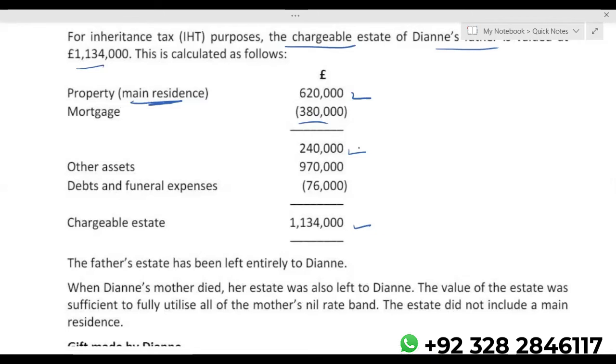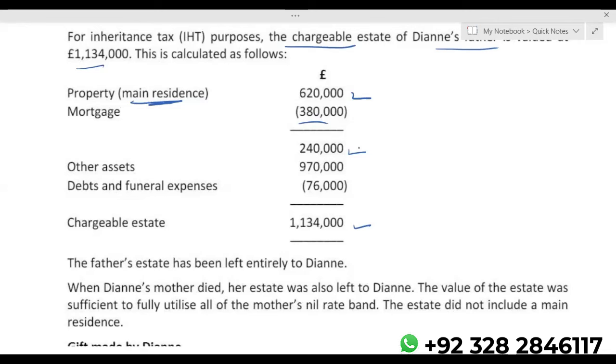But there's another concept as well. If one spouse dies without utilizing his or her residence nil band, then on the death of the second spouse, you will be getting the residence nil band twice: one on the death of the second spouse and one residence nil band from the death of the first spouse which did not utilize it. So technically you will get the residence nil band twice.